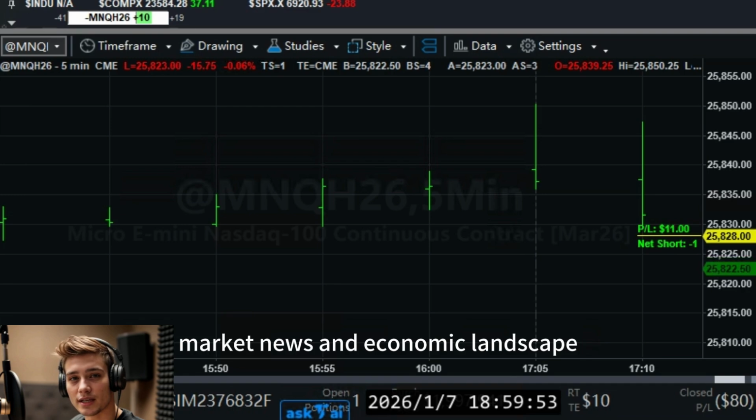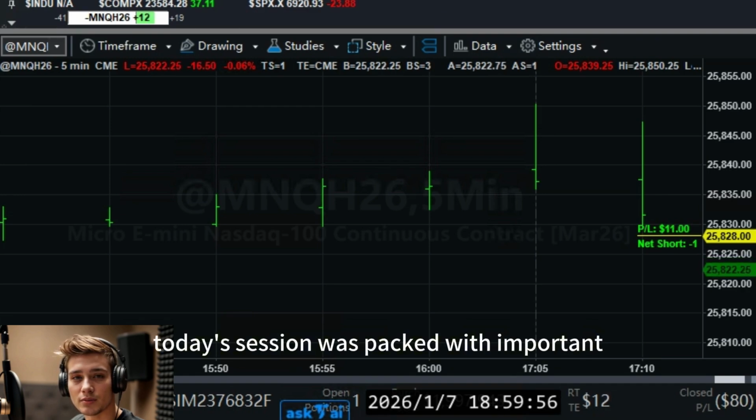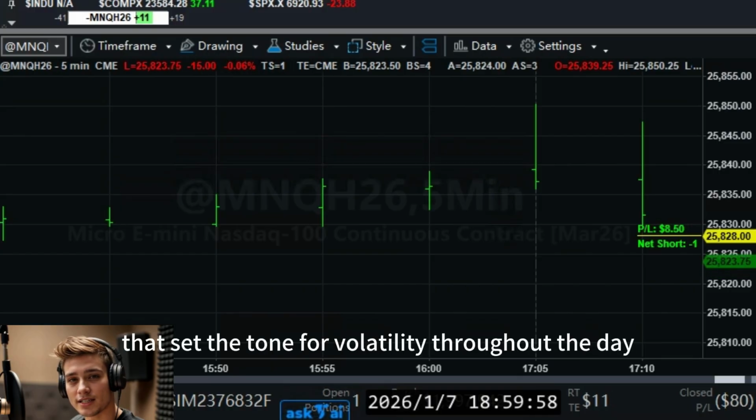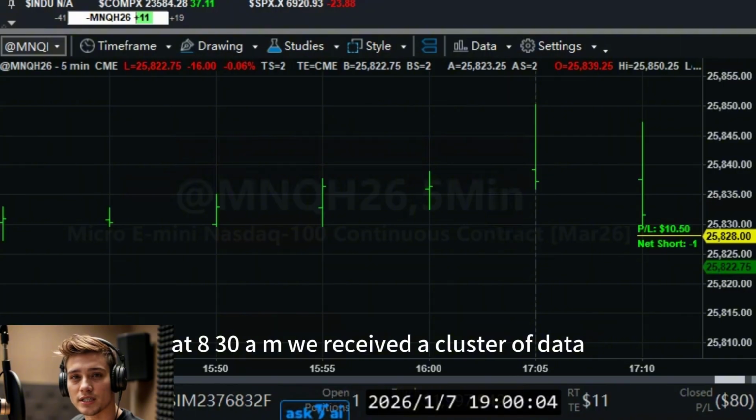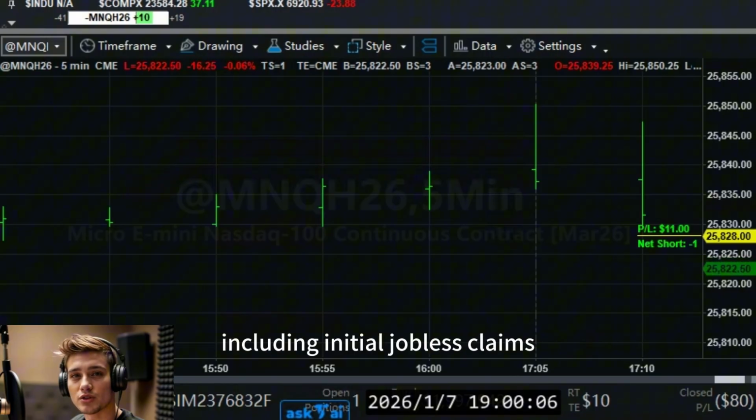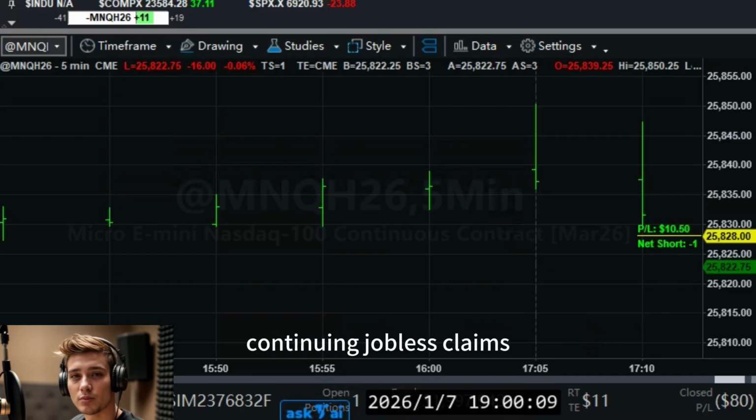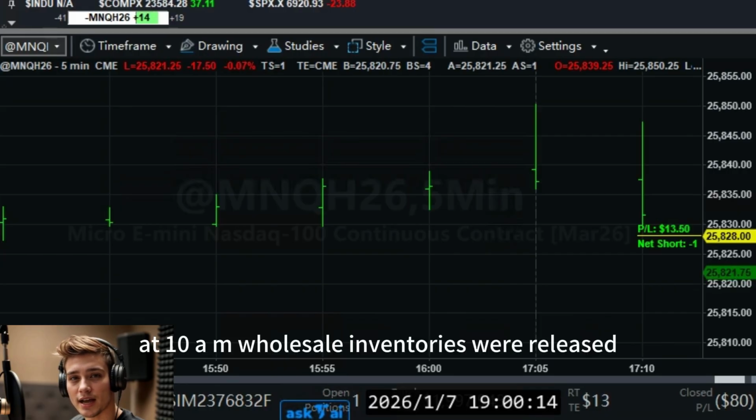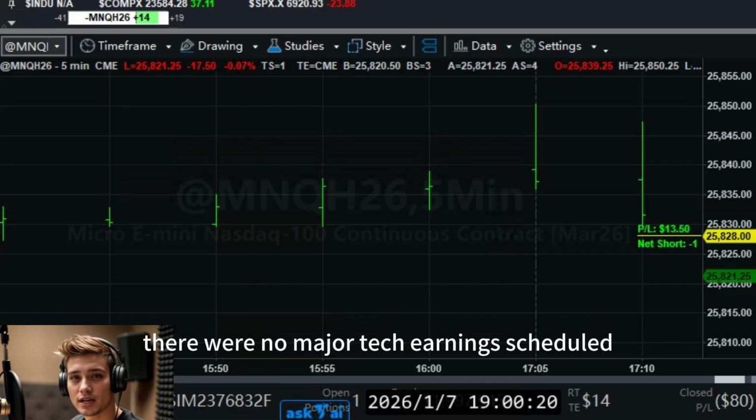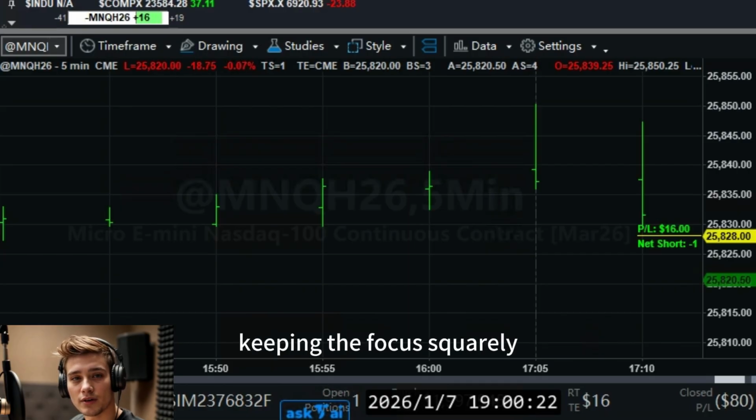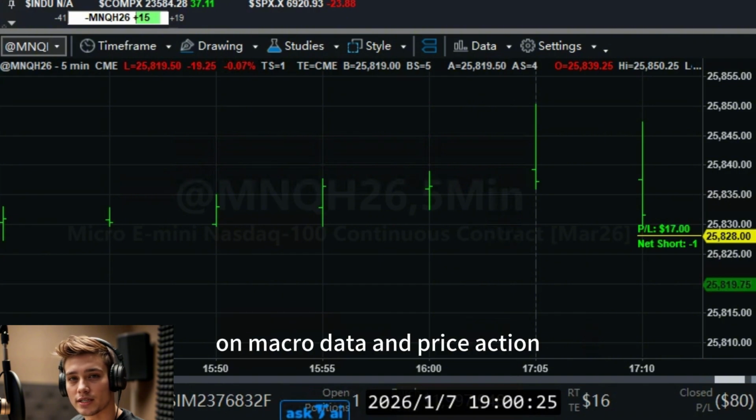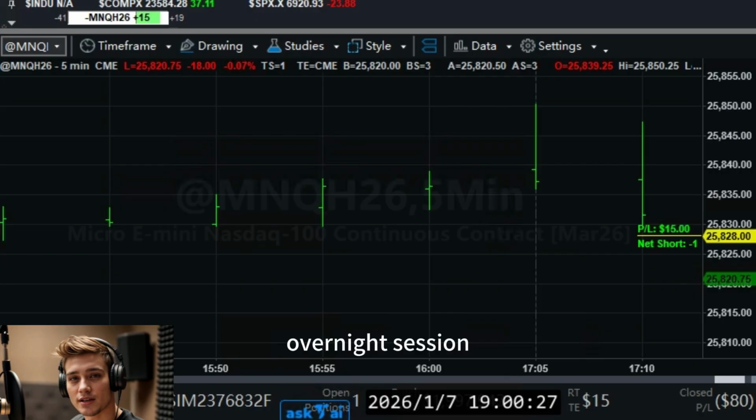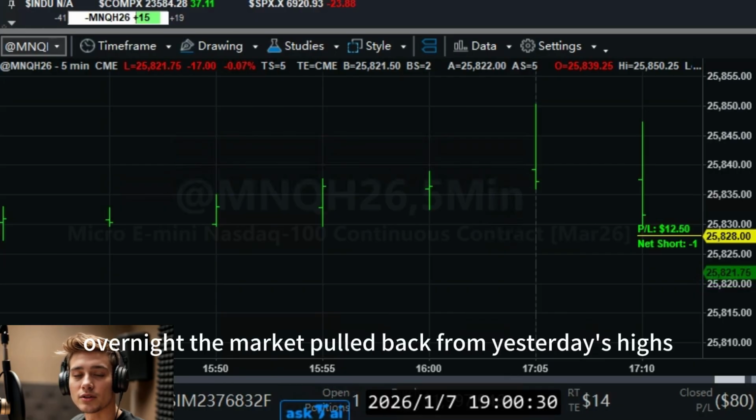Market news and economic landscape. Today's session was packed with important economic releases that set the tone for volatility throughout the day. At 8:30 a.m., we received a cluster of data, including initial jobless claims, continuing jobless claims, export data, and non-farm productivity. At 10 a.m., wholesale inventories were released. There were no major tech earnings scheduled after the closing bell, keeping the focus squarely on macro data and price action.